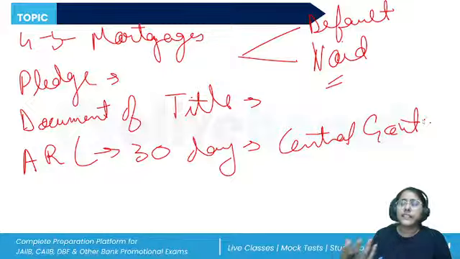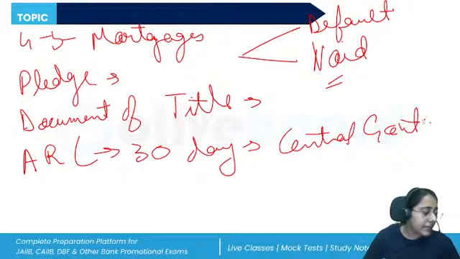Other than that, the reasons for which RBI can cancel the registration: when the company fails to comply with the directions, fails to maintain accounts, ceases to carry on the business of securitization, holds any investment from qualified institutional buyers, or fails to comply with the RBI directions. All right, what else was asked?